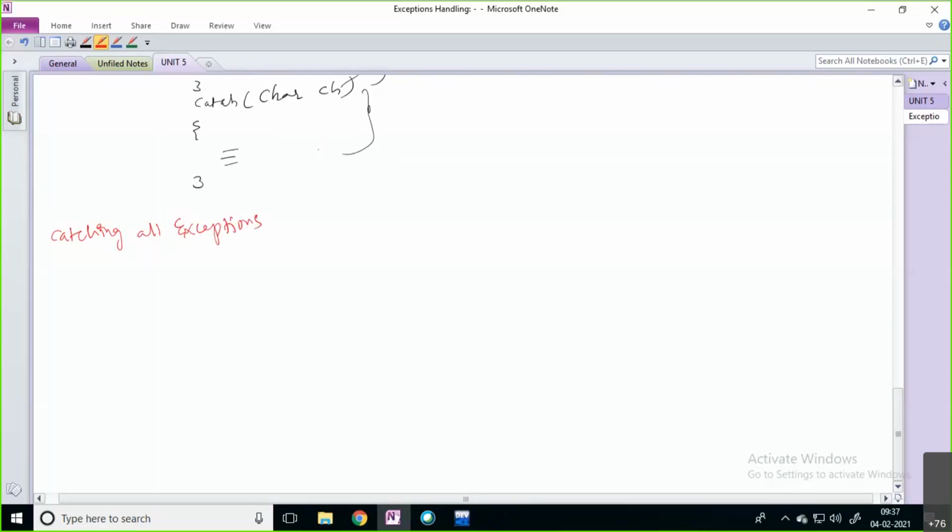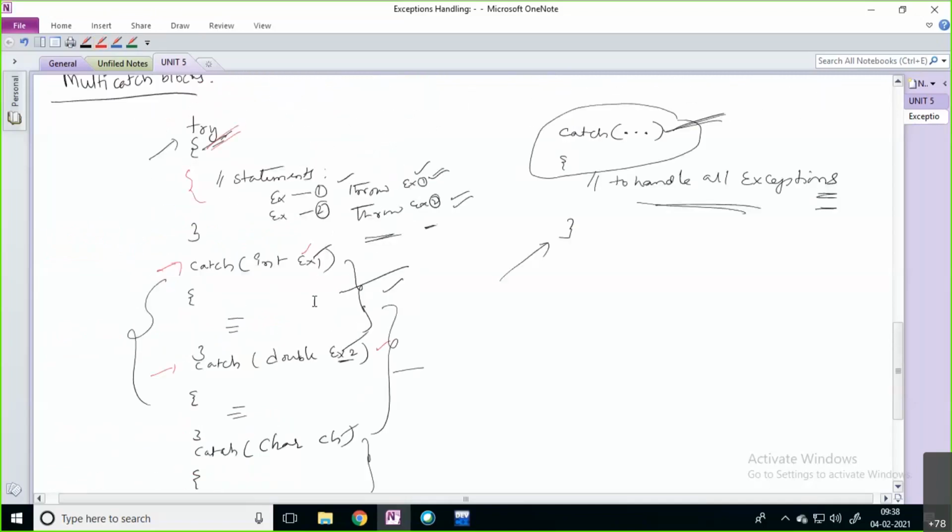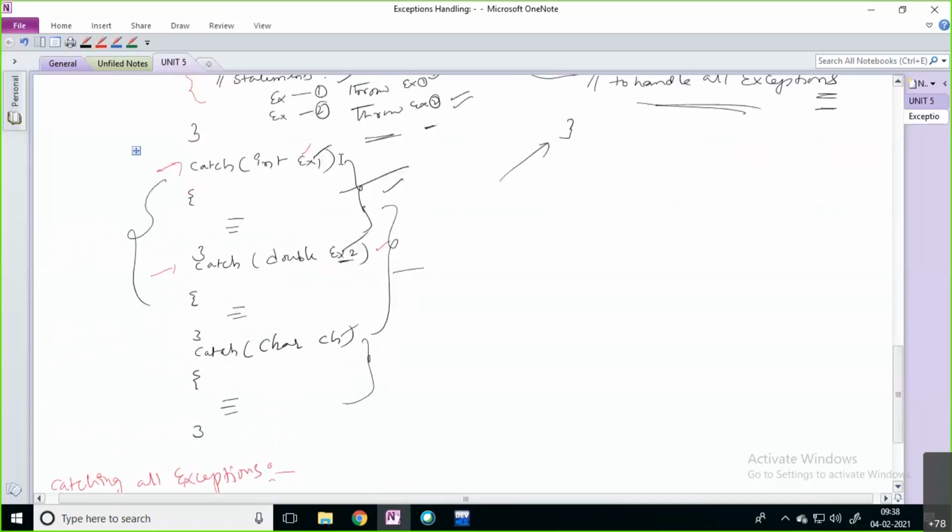By using this, you can handle any exception for which you have not written a catch block. In the previous example, you wrote one catch block each for integer, double, and character type exceptions.